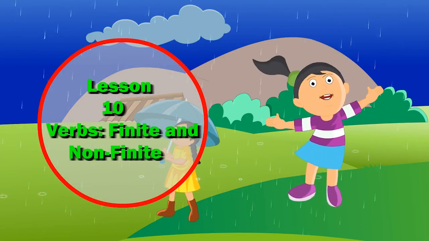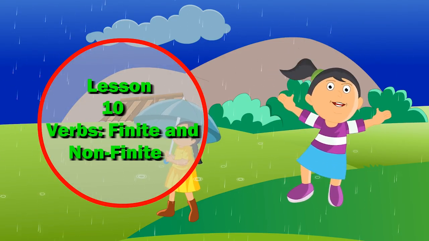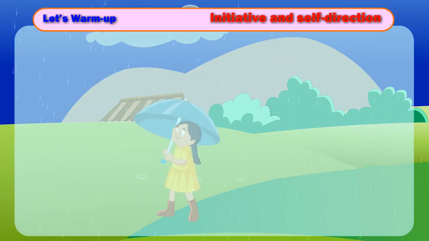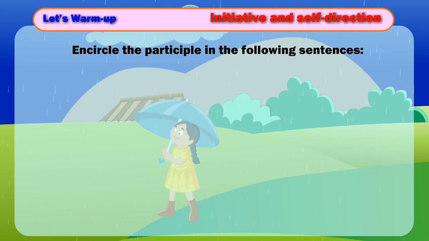Lesson 10. Verbs, finite and non-finite. Let's warm up initiative and self-direction. Encircle the participle in the following sentences.